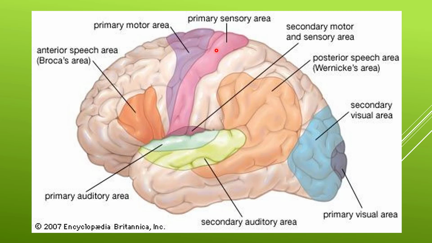Other areas seen in this picture are Broca's area and Wernicke's area, which are concerned with speaking. Also, we see the secondary sensory area, or primary auditory area, secondary or association auditory area, primary visual area, and secondary visual area or visual association area.